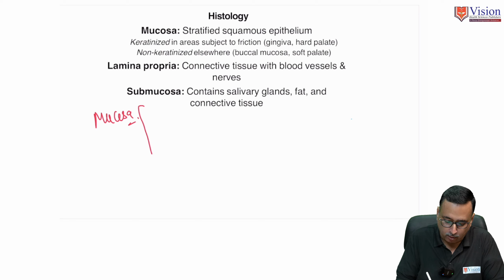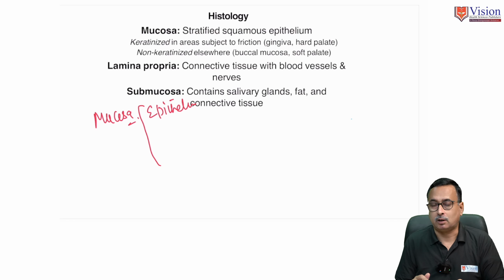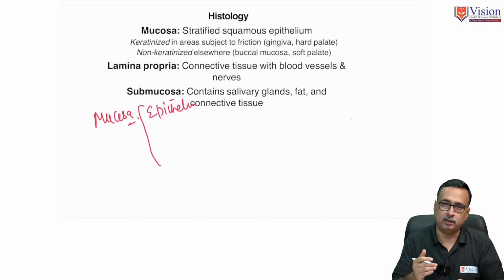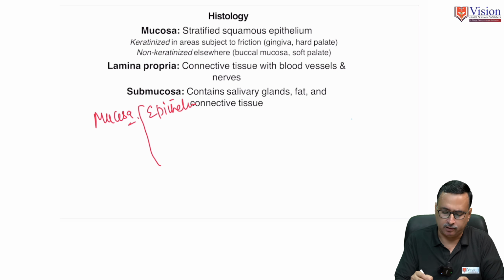Mucosa is made up of the innermost layer, that is epithelium. Epithelium can be a single layer of cell or multi-layer of cell. In case it is multi-layer, as we have just discussed in oral epithelium, then we call it stratified.